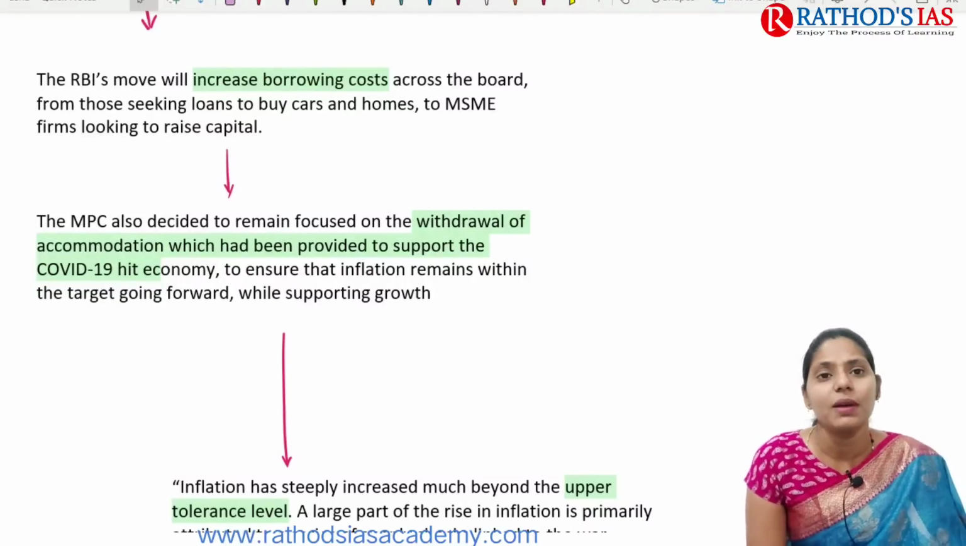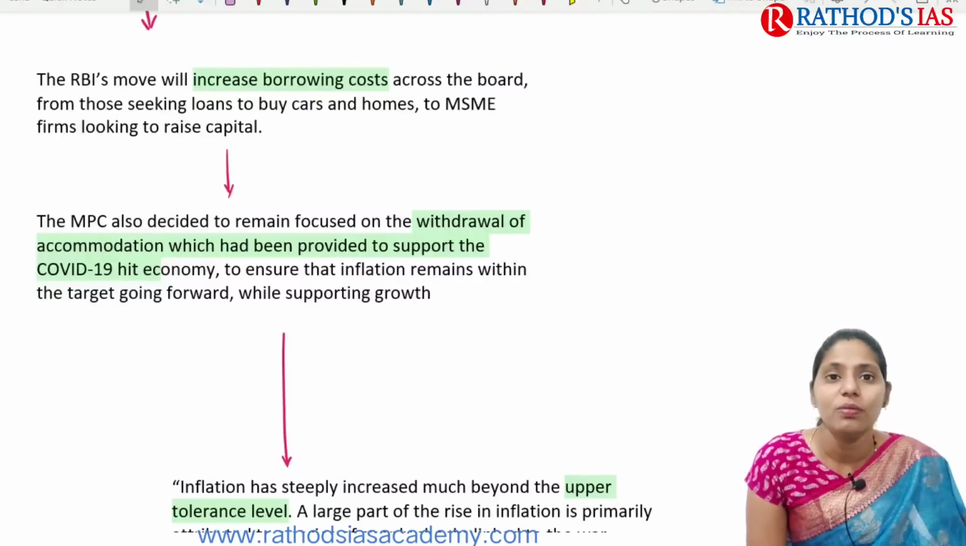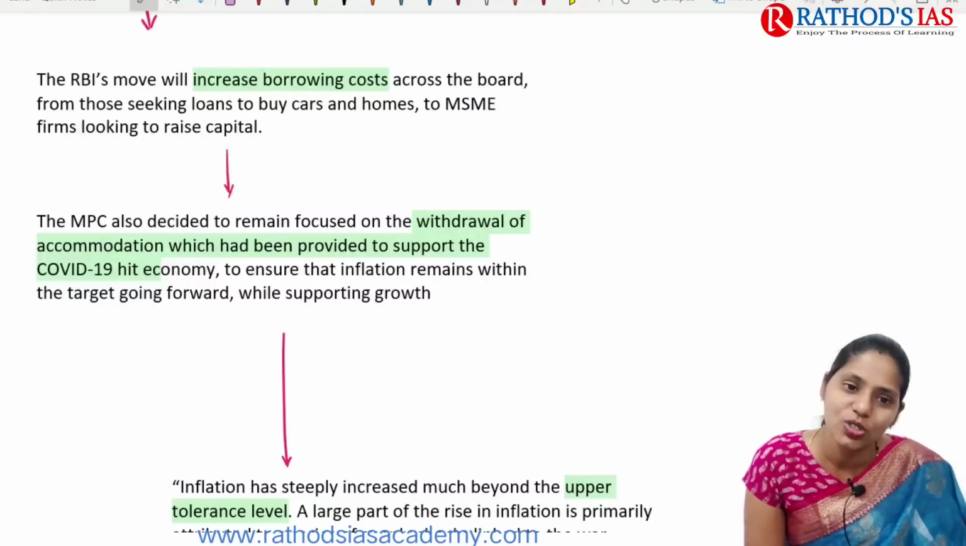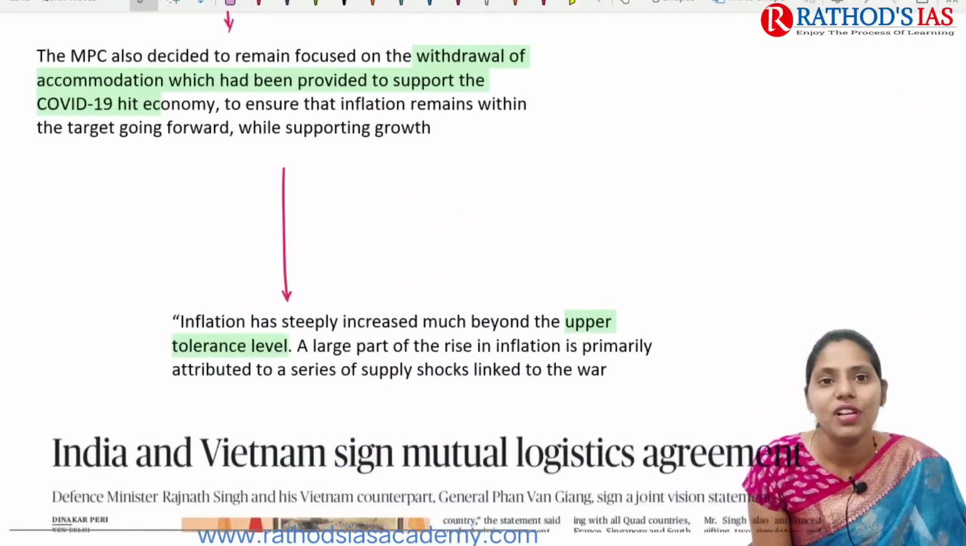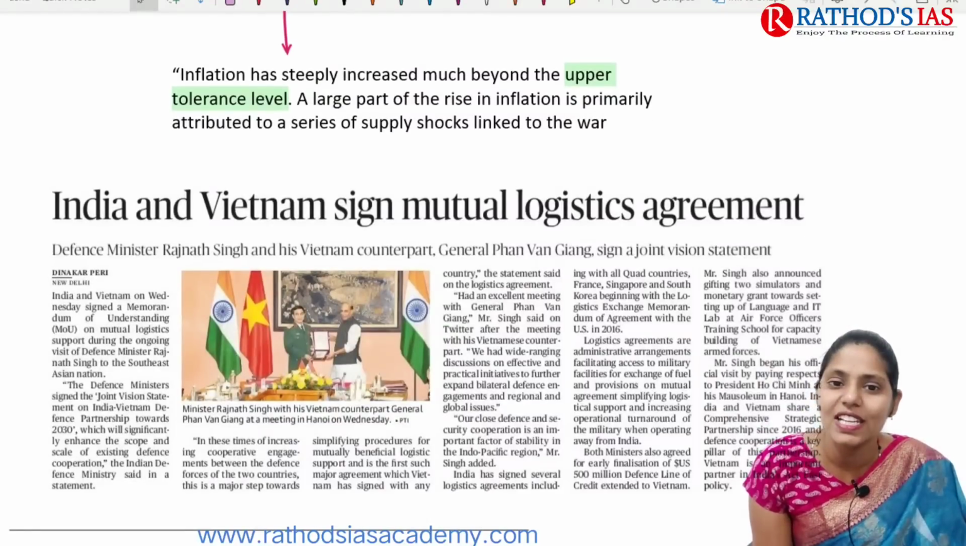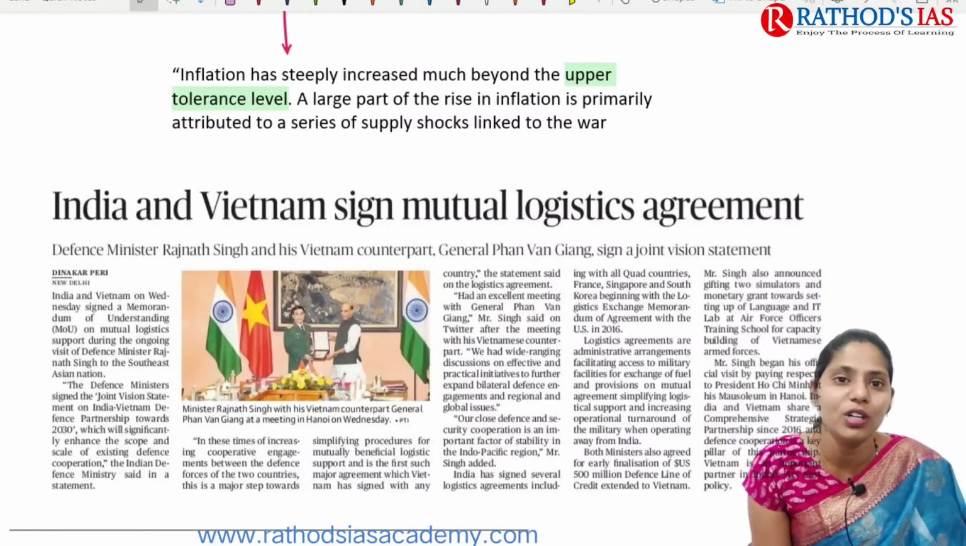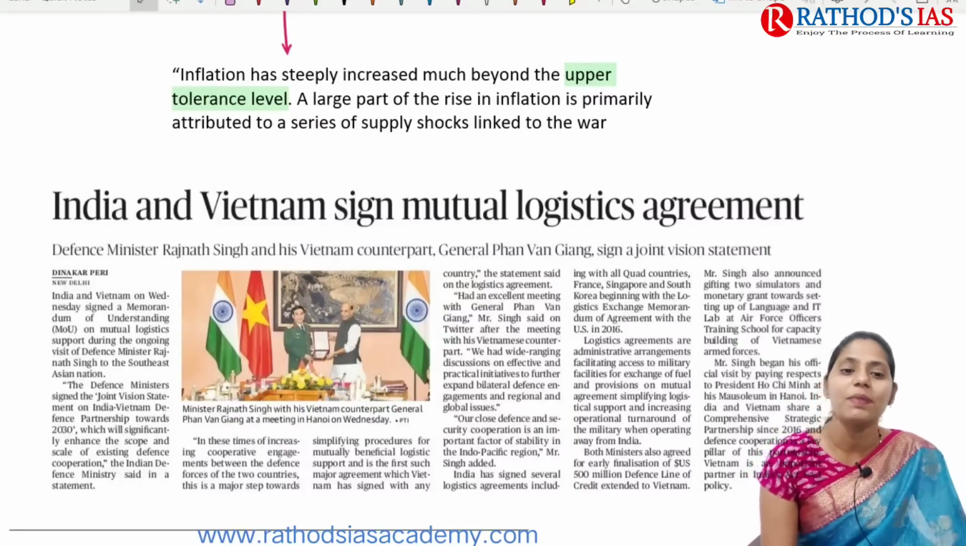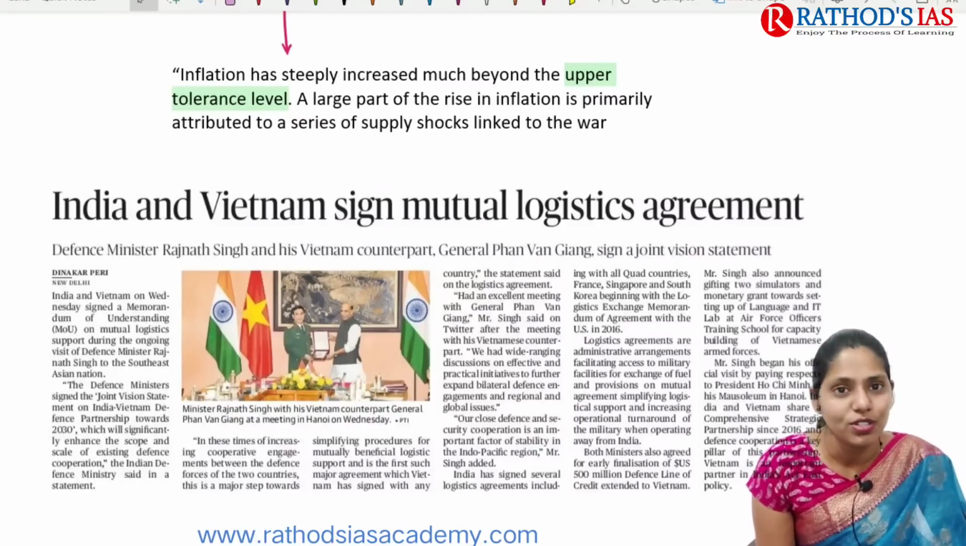Your monetary policy committee also decided to remain focused, and they said they are going to withdraw the accommodative monetary policy and want to come up with a constructive monetary policy that will support growth. Here inflation has steeply increased much beyond the upper tolerance level. A large part of the rise in inflation is primarily attributed to severe supply chain shocks.